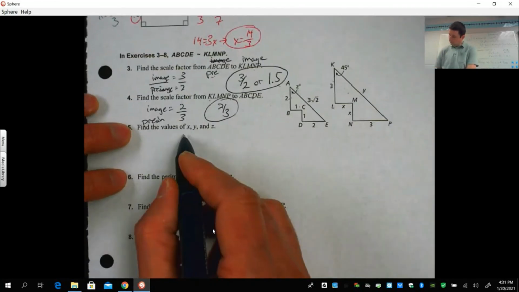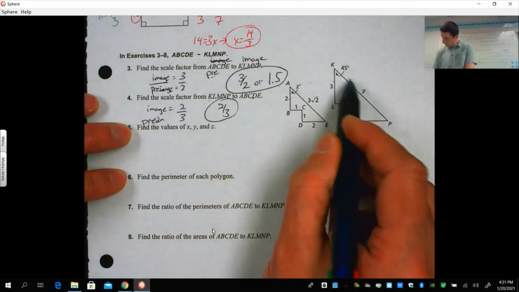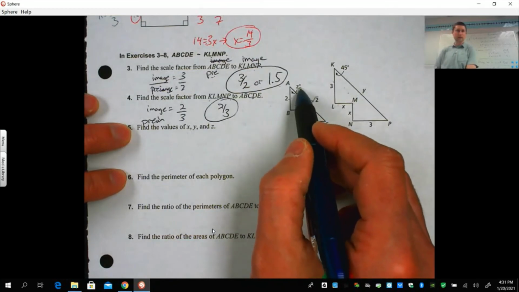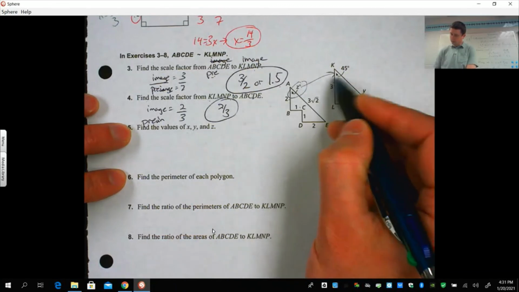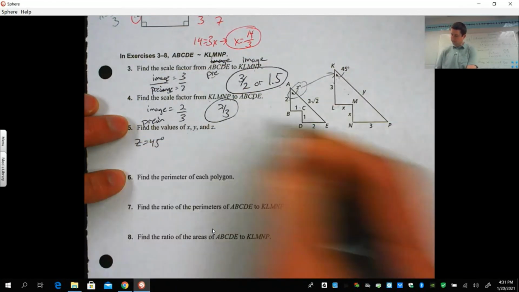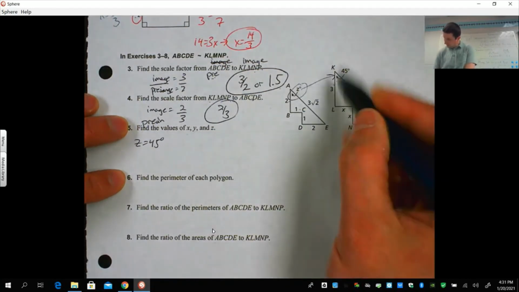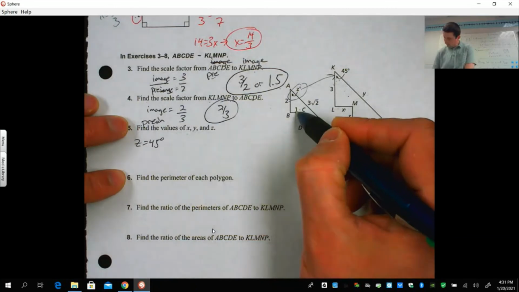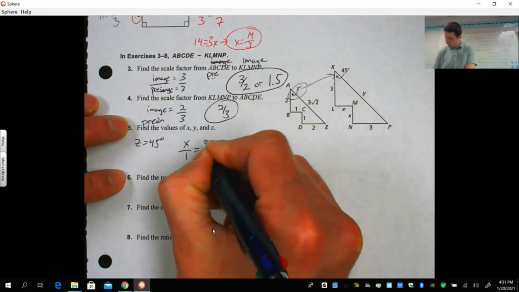Find the values of x, y, and z. Okay, x is a side, y is a side, z is an angle. Well, we like angles. Angles are going to be congruent. So z corresponds with that one, so z has to be 45. That's easy. Okay, so x corresponds with the 1. So I could say x over 1 equals 3 over 2.